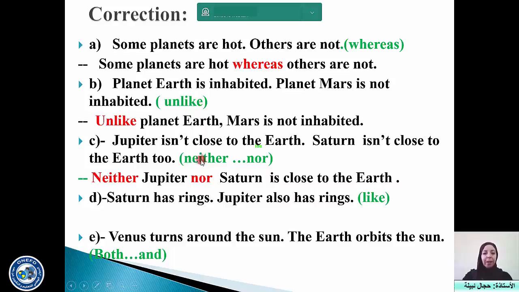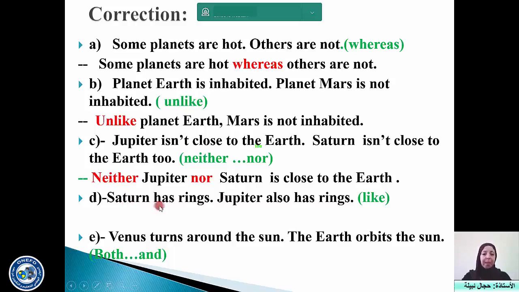You see? So my verb here becomes positive. Why? Because the first negation is being replaced by neither, and the second negation is being replaced by nor. So I no longer need to use another negation here. Otherwise, it would be a sort of double negation. So you say neither Jupiter, and you remove the first verb. You use the verb only once. It is a sort of common element in the sentence. Neither Jupiter nor Saturn is close to the Earth. All right.